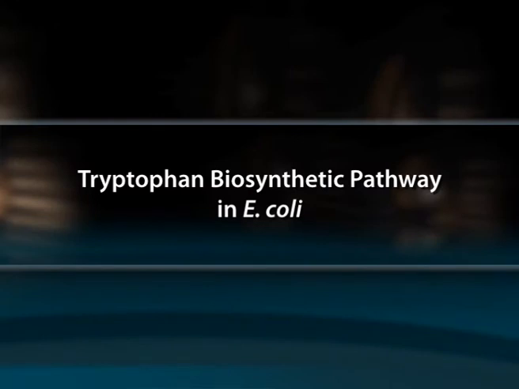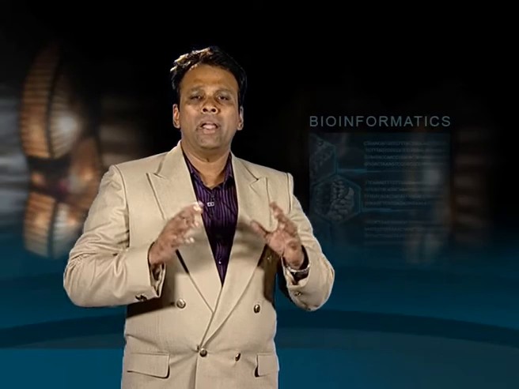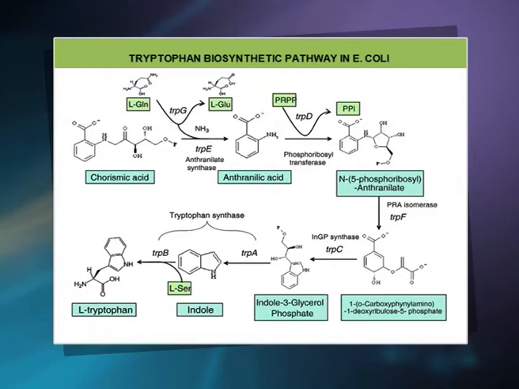Let us see about the tryptophan biosynthetic pathway in E. coli. The biosynthetic pathway of tryptophan is a complicated process. In this pathway, only one of the reactions is reversible. The principal precursor in the tryptophan biosynthetic pathway is chorismate. In E. coli, the conversion of chorismate to anthranilate is mediated by the enzyme anthranilate synthase.